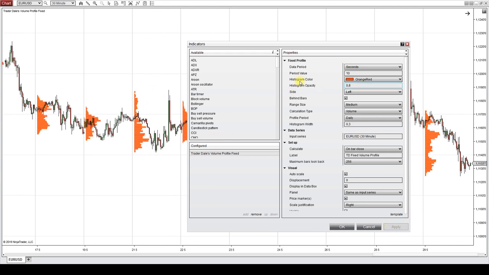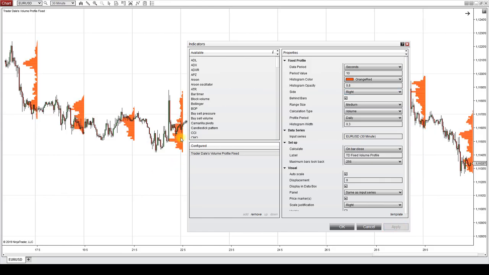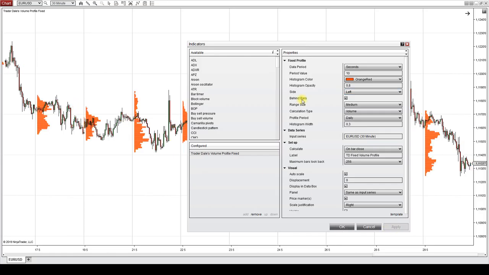Alright. And the next thing is the side the profile will show on. So currently it's showing on the left side of the day. Those are daily profiles, so every day starts with the profile. If you change it to the right, then the profile will show on the right side of the given day. With the behind bar setting, you can set whether the profile will show behind the price action bars or if it will be like this. I personally prefer to have it behind bars, so I can see the bars clearly.